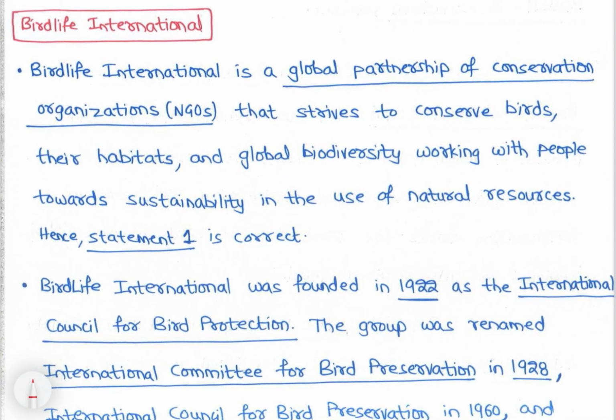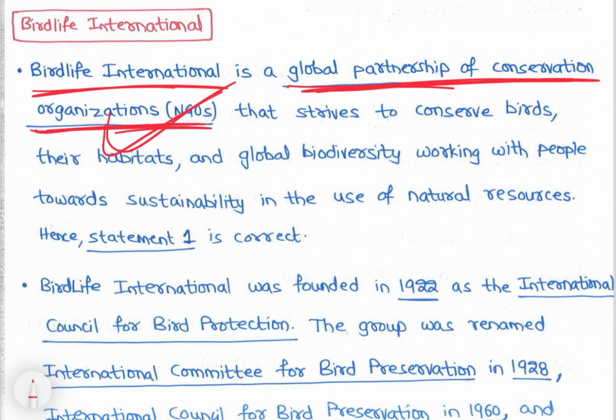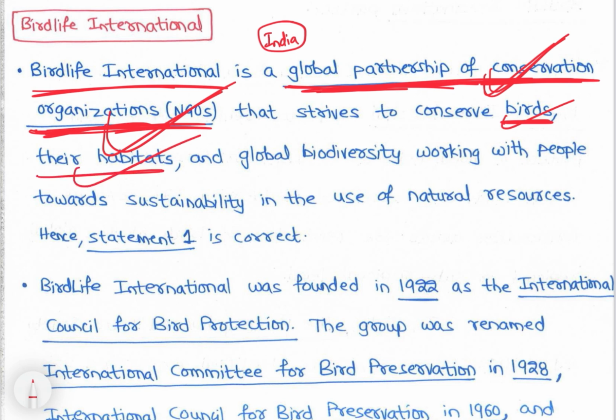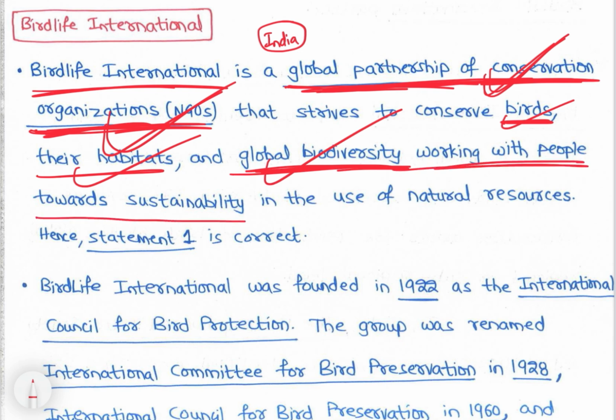See, BirdLife International is a global partnership of conservation organizations, that is, a global partnership of NGOs, right? For example, in India, the Bombay Natural History Society is their partner. A global partnership of conservation organizations: whatever conservation organizations there are, they have a partnership at the global level. That is BirdLife International, which strives to conserve birds, their habitats and global biodiversity, working with people towards sustainability in the use of natural resources.